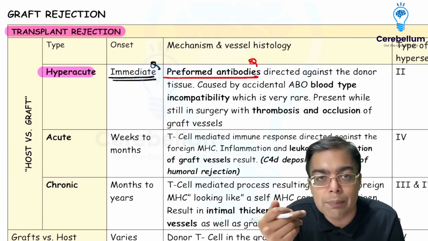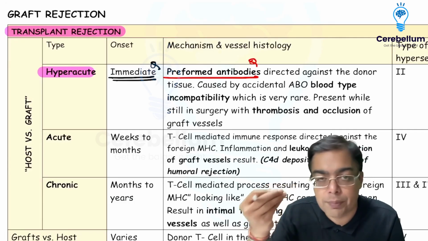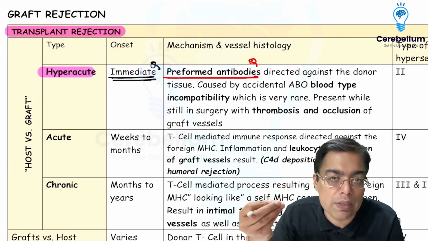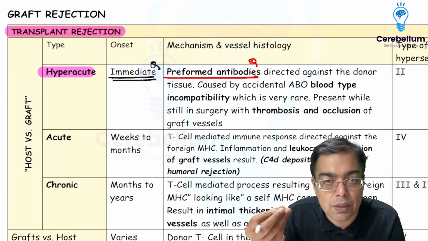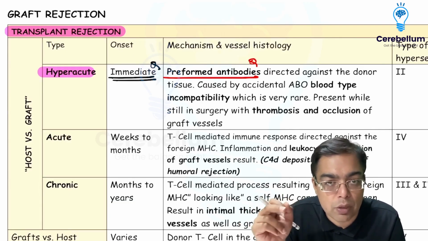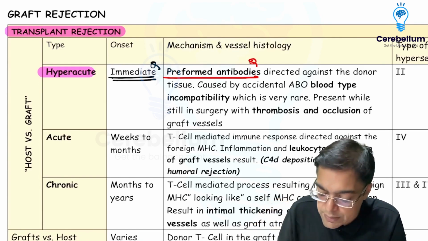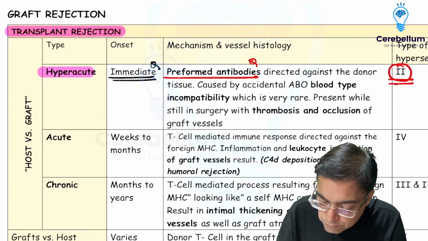These preformed antibodies are going to activate the coagulation cascade, and you would have the formation of a clot or a thrombus within the blood vessels, say for example, within the glomerular capillaries in case of a kidney transplant. Because the transplant rejection here is taking place within a short span of time and because of preformed antibodies, this is said to be an example of a type 2 hypersensitivity reaction.